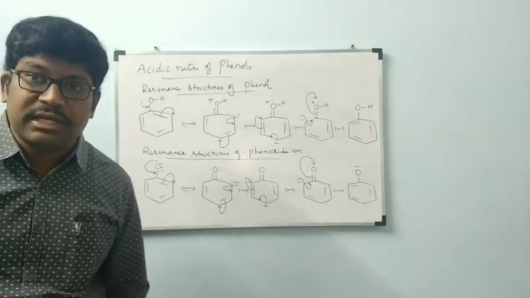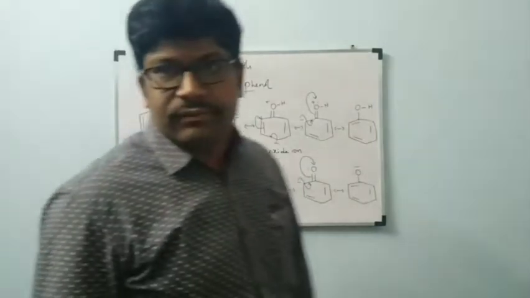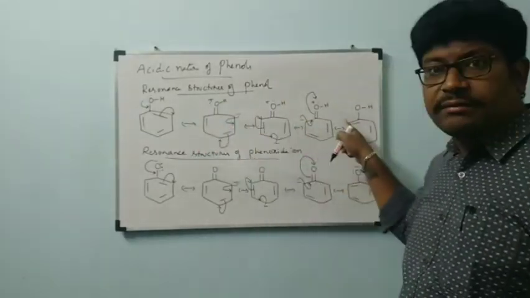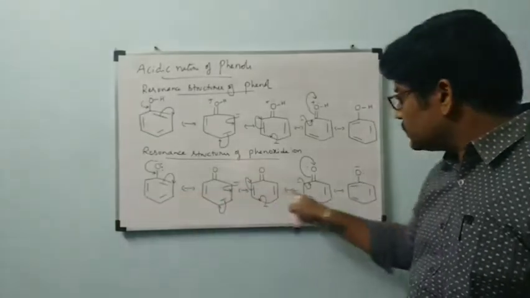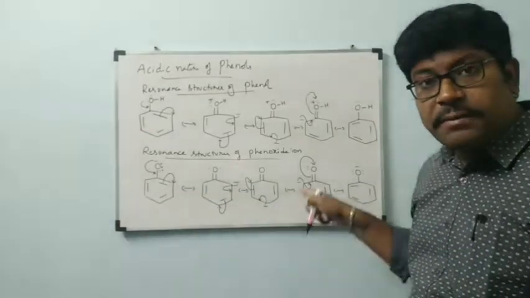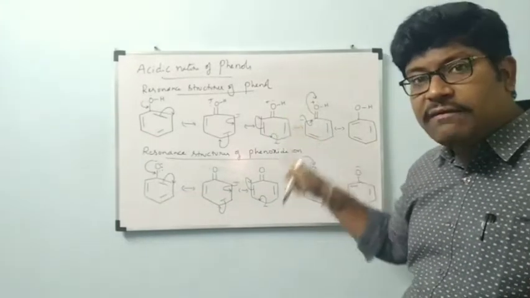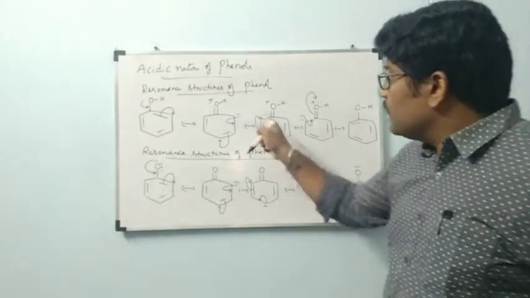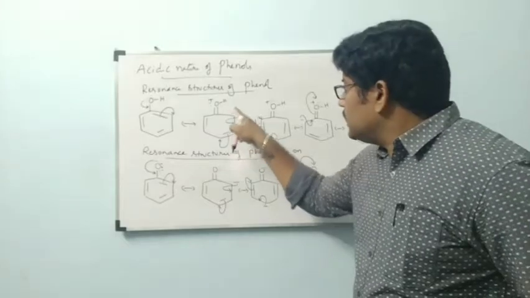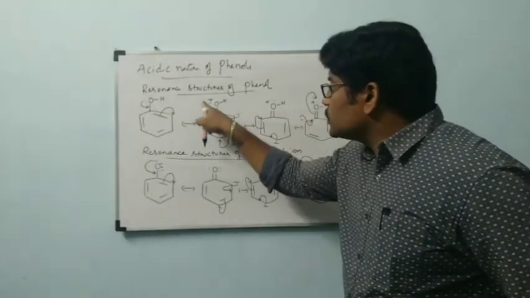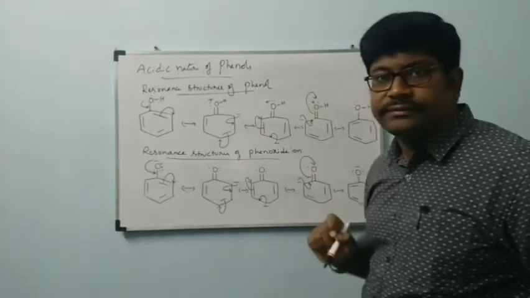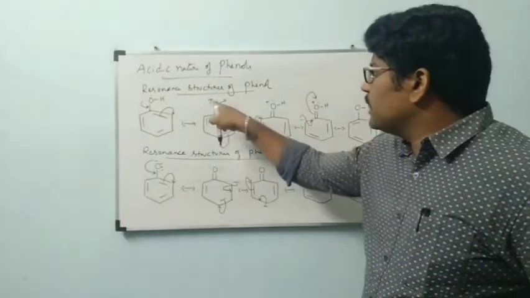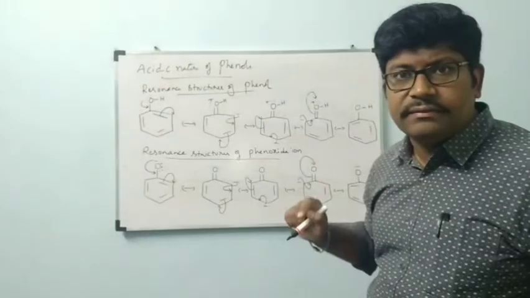There is no difference in the number of resonance structures. All of you observe carefully. These are the resonance structures of phenol. These are the resonance structures of phenoxyanion. The number of resonance structures for phenol and phenoxyanion are the same. But the difference is, in phenol, 3 resonance structures contain a positive charge on oxygen.